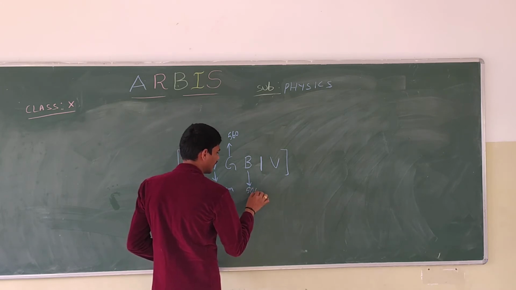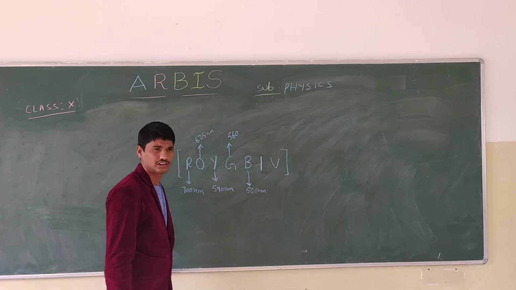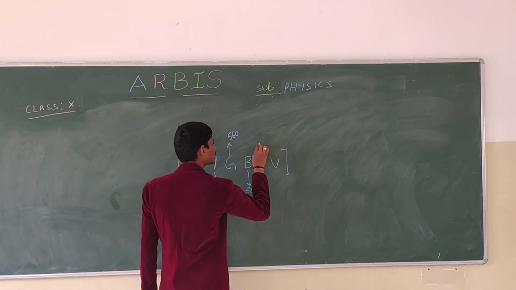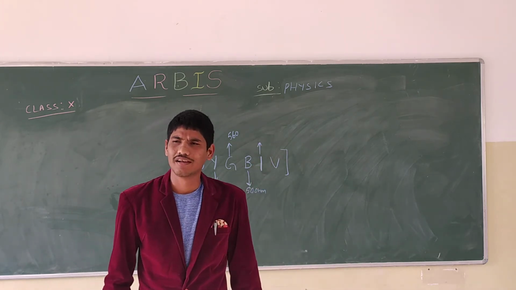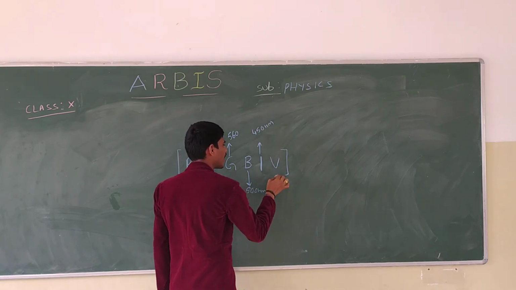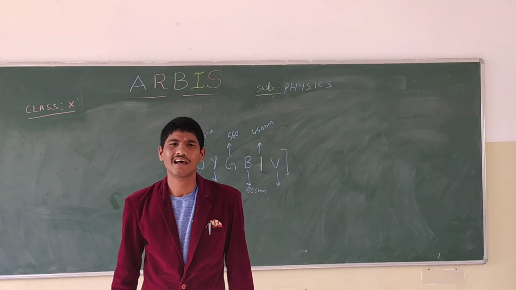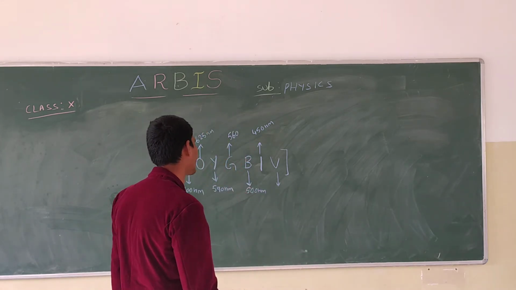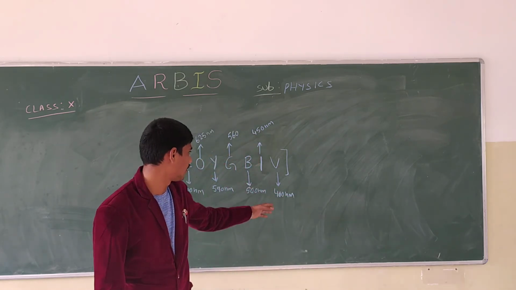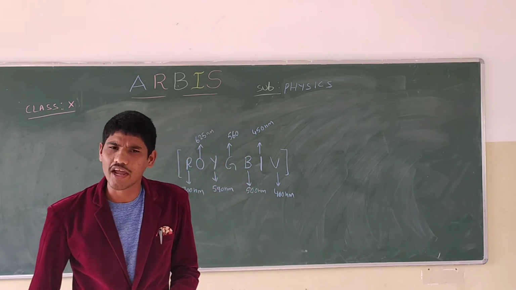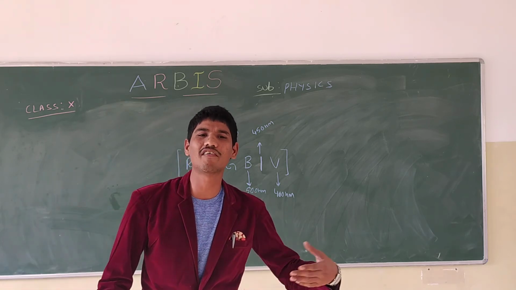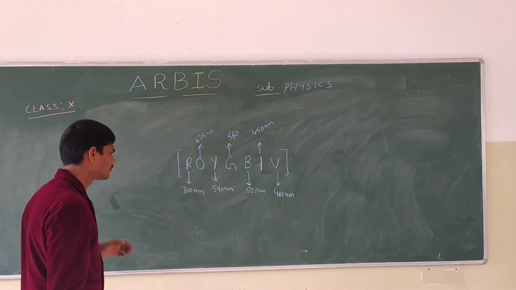Blue is 500 to 510, whatever it is, somewhere in that range. If you see indigo, it is 450 nanometers. If you see violet, this is the least wavelength we have, 400 nanometers. Violet has the very least wavelength, but it has the more frequency. The frequency is more, but the wavelength is very less.